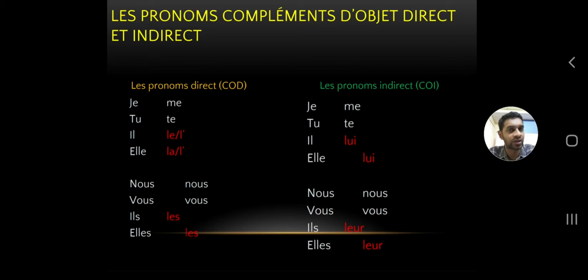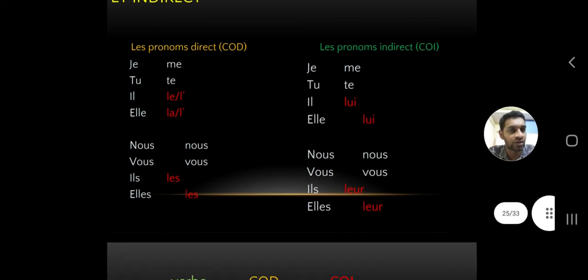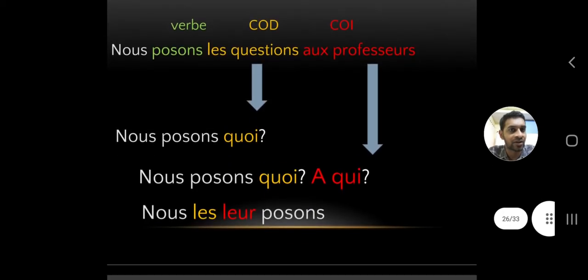For the direct object we'll be using le, la. For the indirect object we'll be just using lui. Now mind if it's masculine or feminine. For plural, in the same way, for the direct objects we'll be using les, and for the indirect objects we'll be using leur, L-E-U-R. Now we'll see an example here.